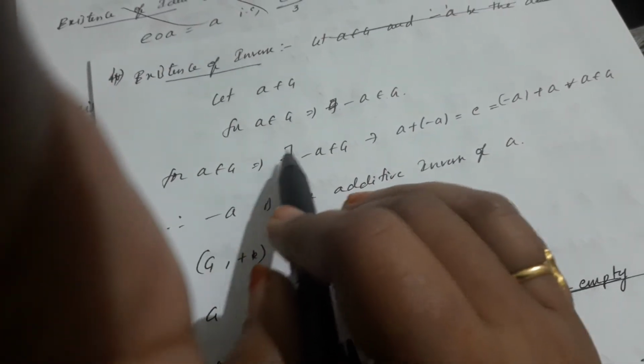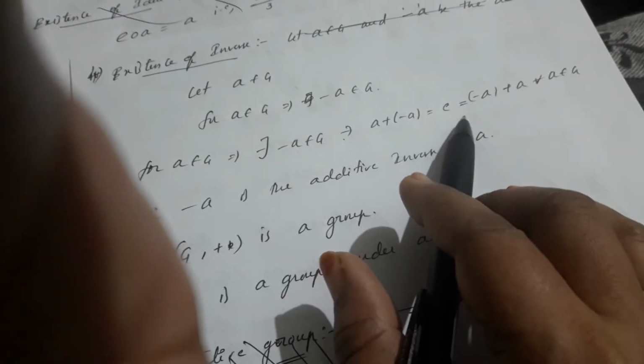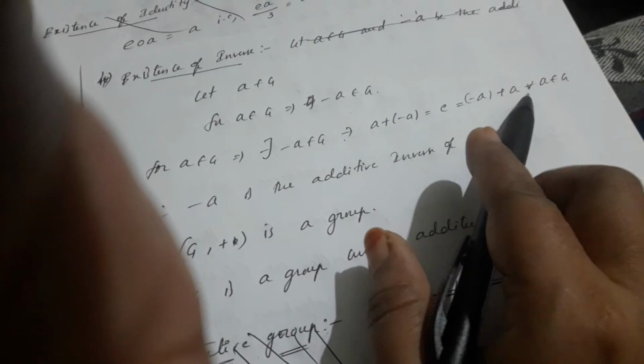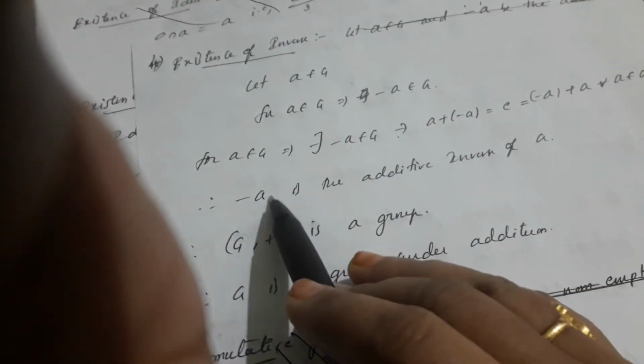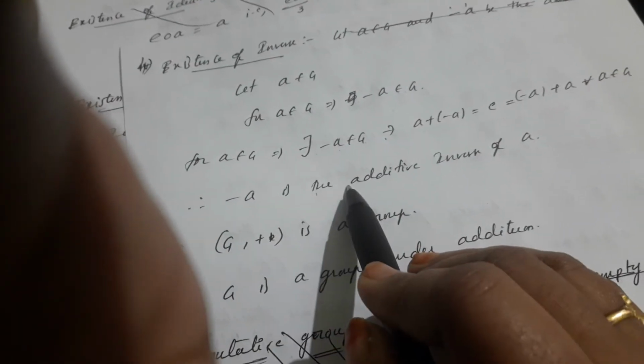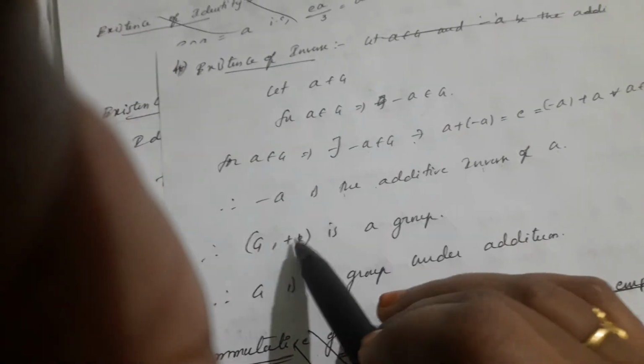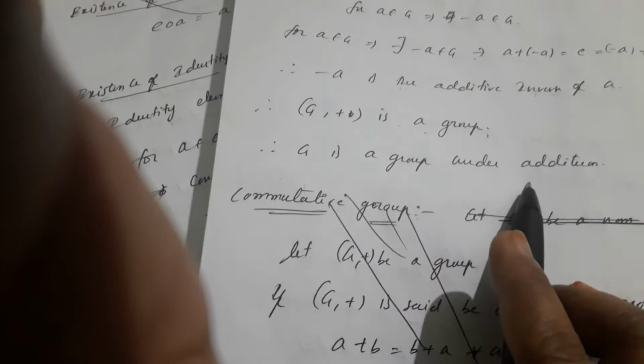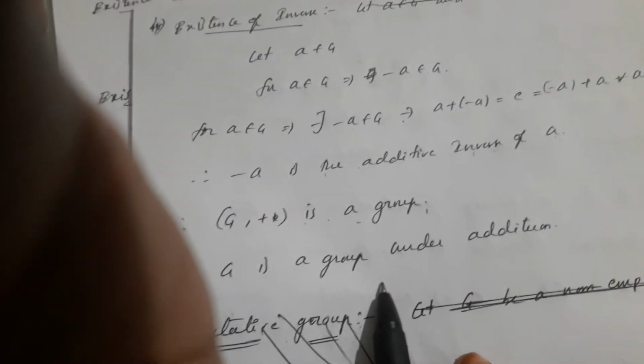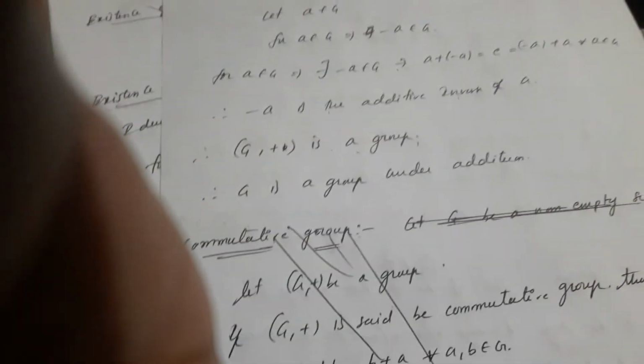For A belongs to G, there exists minus A belongs to G such that A plus minus A is equal to E is equal to minus A plus A for every A belongs to G. Therefore, minus A is the additive inverse of A. Therefore, G comma plus is a group. Therefore, G is a group under addition. That is the definition of a group under addition.